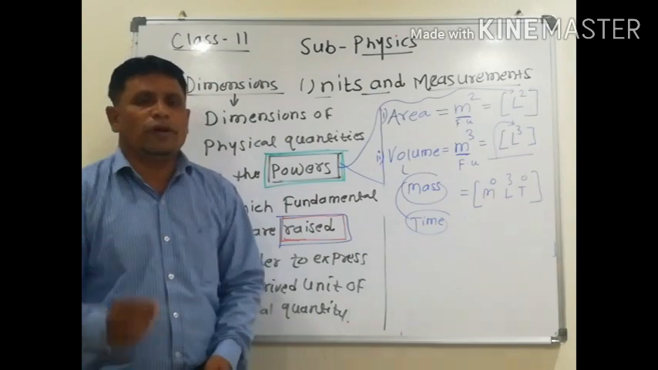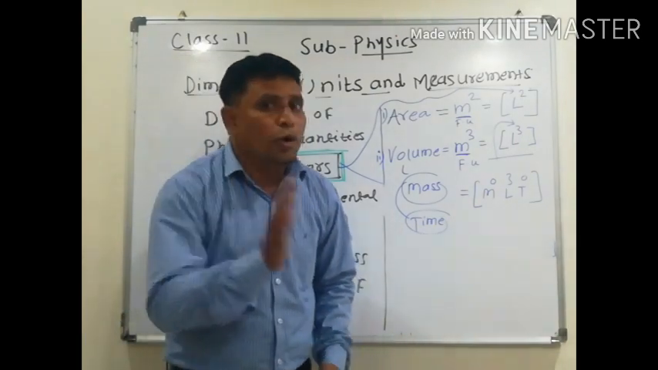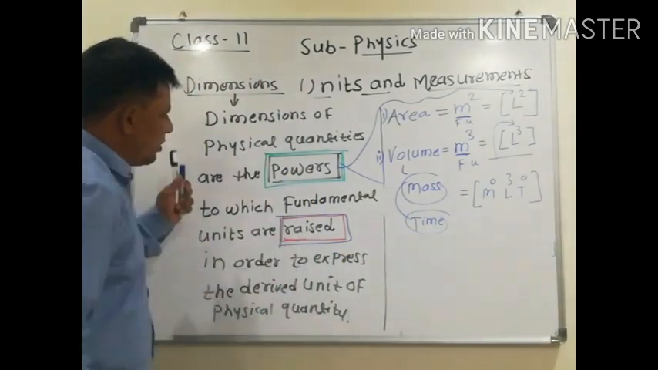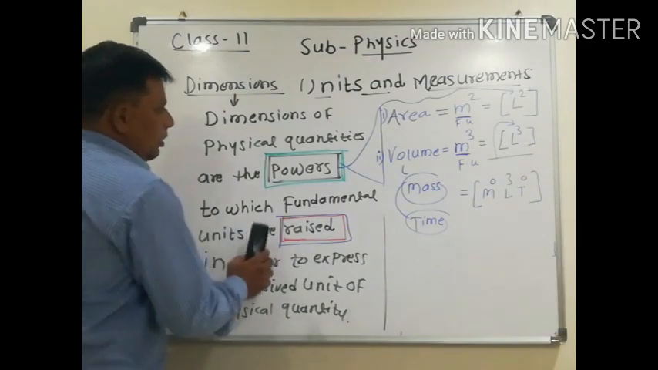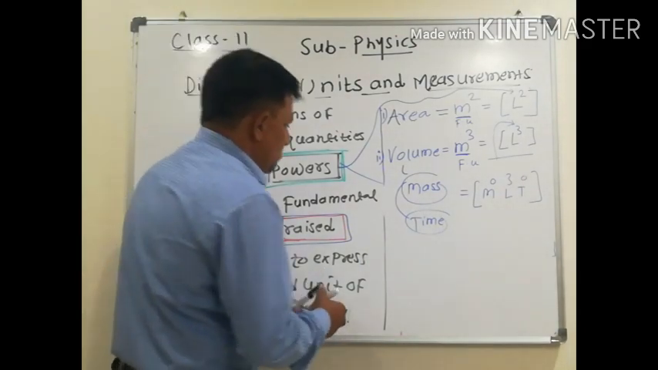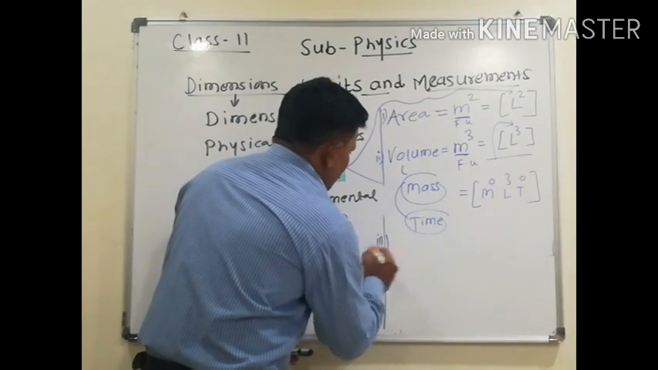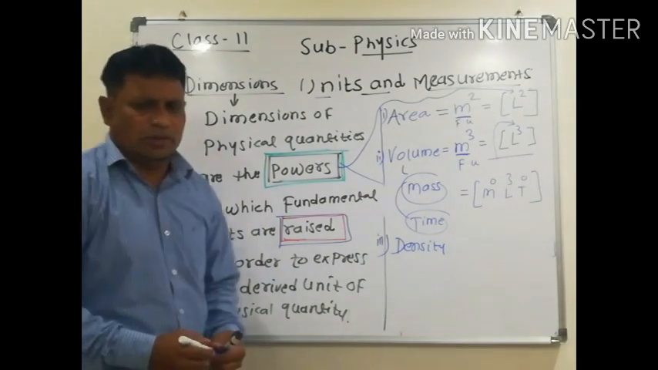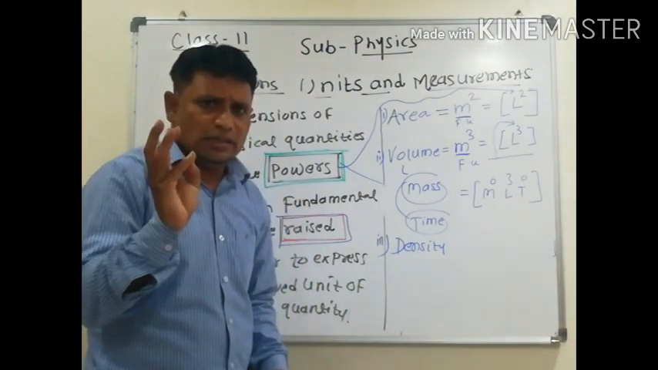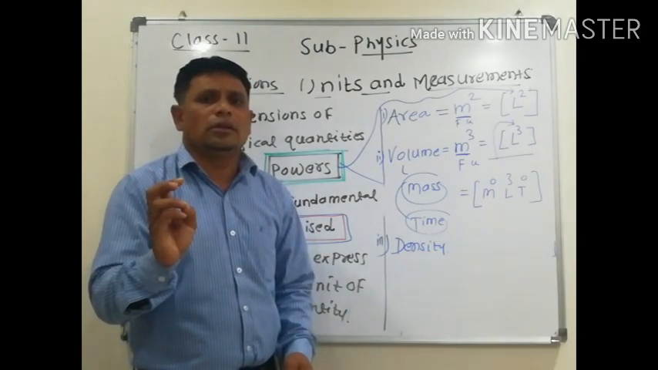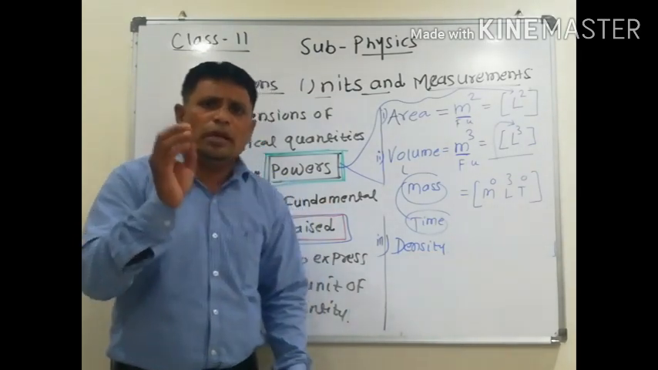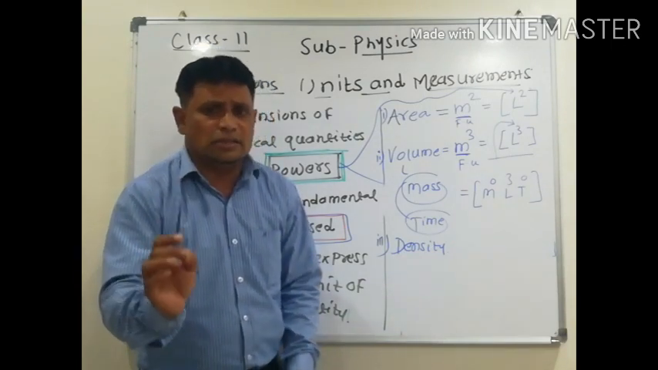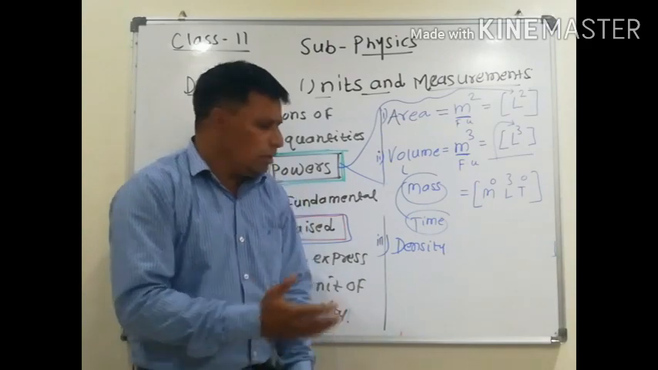Now we have to find out the dimensions of different physical quantities. So you can write down one by one. Now I think you have written down the definitions properly. Now, number 3, that is density. Actually, there are so many types of density. There are 3 types of densities: mass density, areal density, and linear density. But now we have to take the mass density.